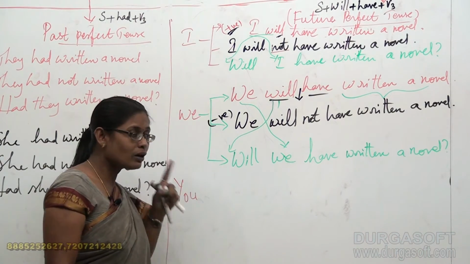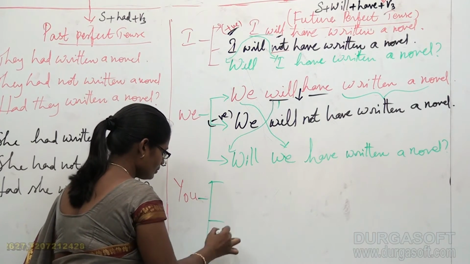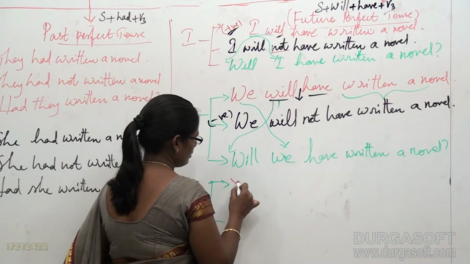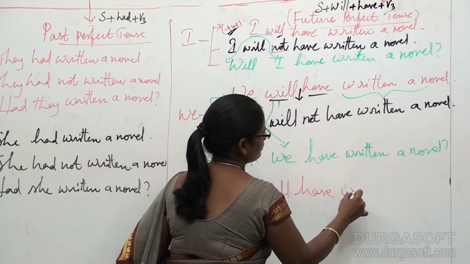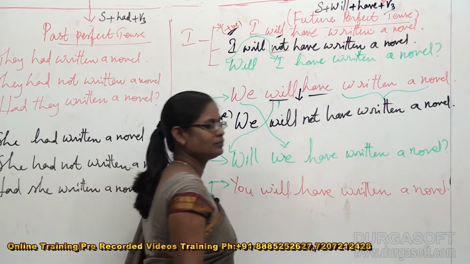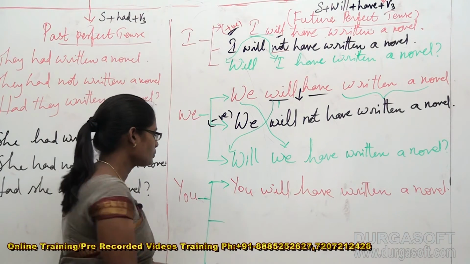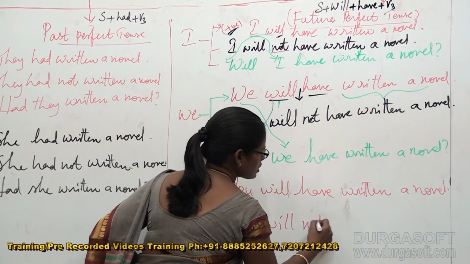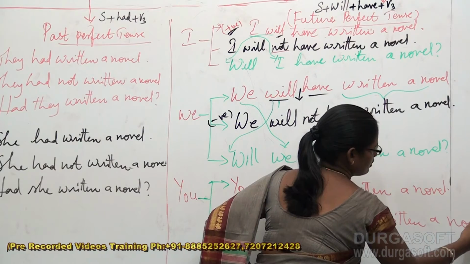Last but not least, in this area we are going to do something with you. Even with you, I am going to give you one more example. You will have written a novel. When you include yourself, you are giving the statement with you, and to convert this into negative sentence, it becomes: you will not have written a novel.